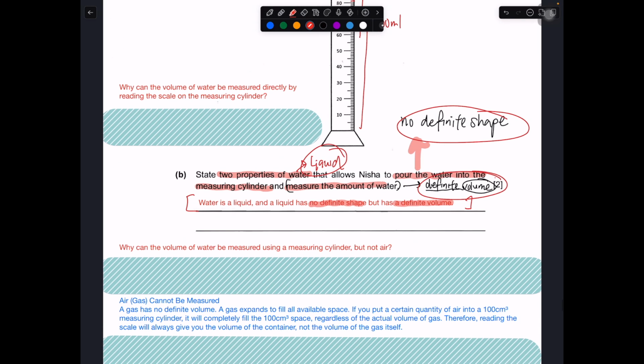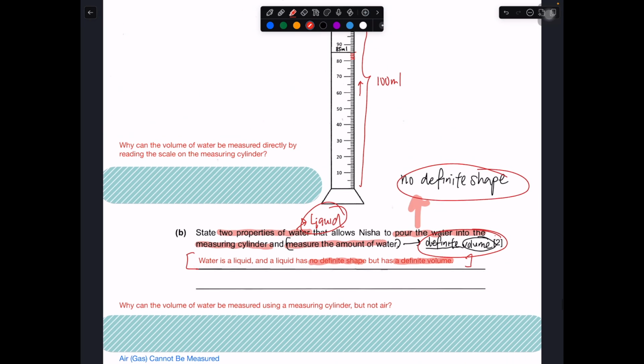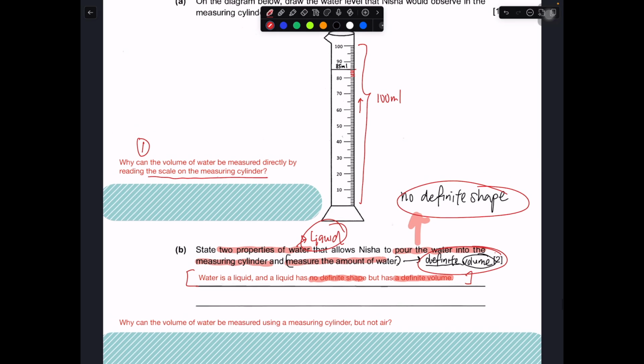Now we go into a little bit more depth about this. Why can the volume of water be measured directly by reading the scale on the measuring cylinder? Why can you do so? So this is the first question. That means when you read off 85, why does 85 represent the full volume of water?